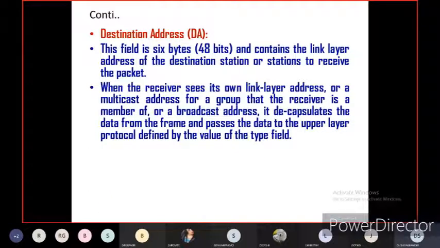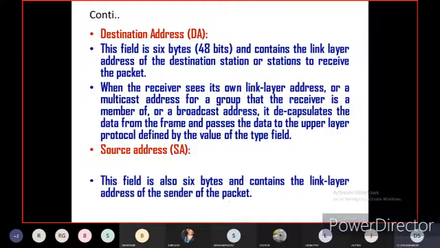When the receiver sees its own link layer address, or a multicast address for a group that the receiver is a member of, or a broadcast address, it decapsulates the data from the frame and passes the data to the upper layer protocol defined by the value of the type field. Of course, the destination address is always 48 bits. The destination address actually receives the data sent by the transmitter or sender.